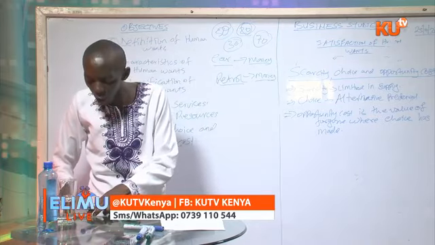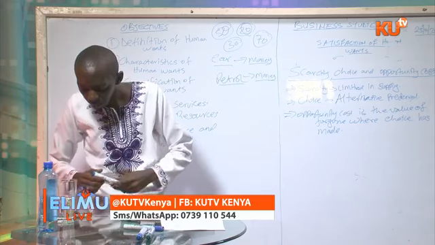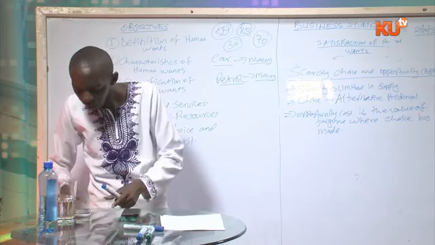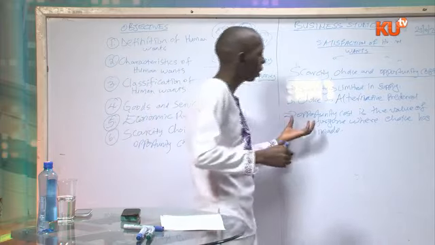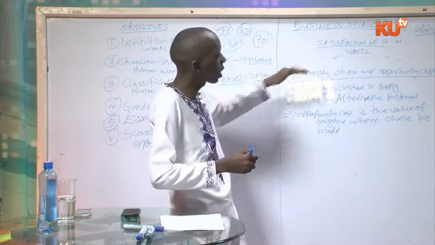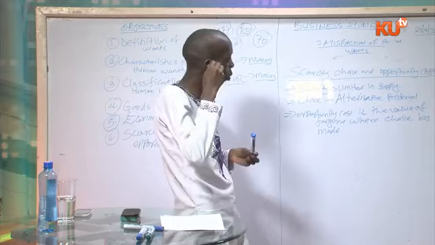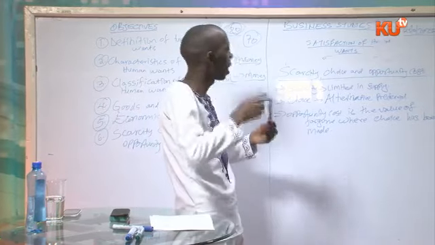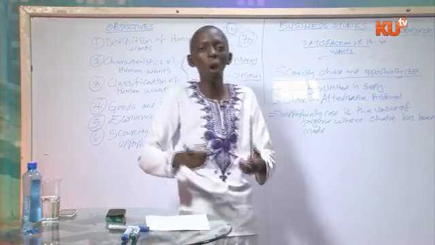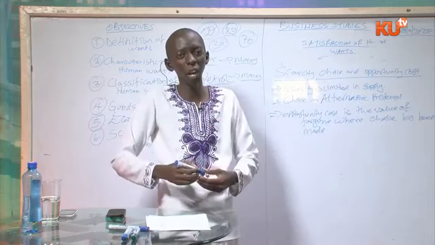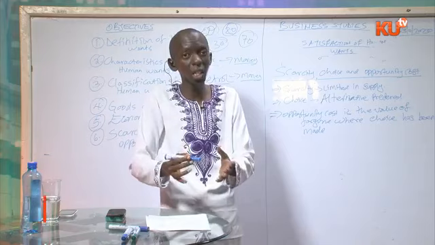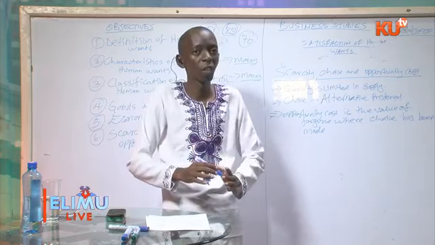Okay, so finally, we have looked at scarcity, choice, and opportunity cost. As I conclude, we have said that human wants require resources to satisfy. Yet these resources are not enough.